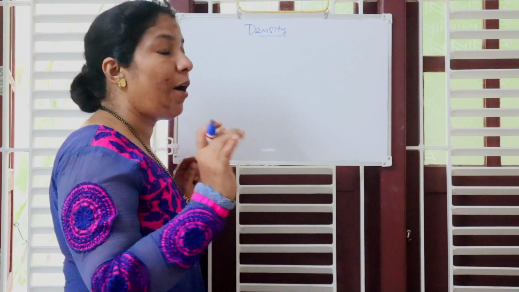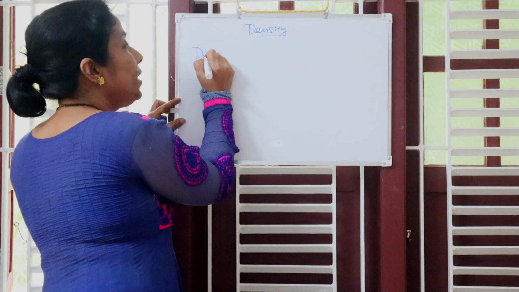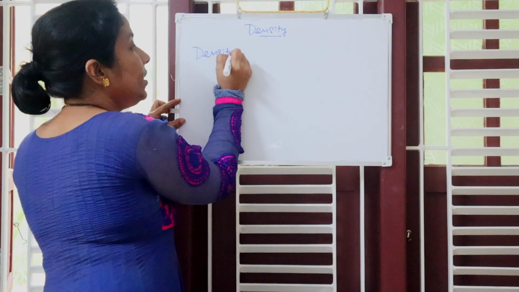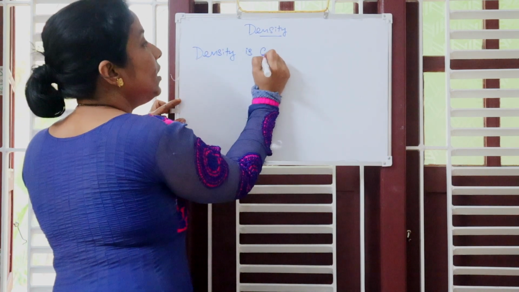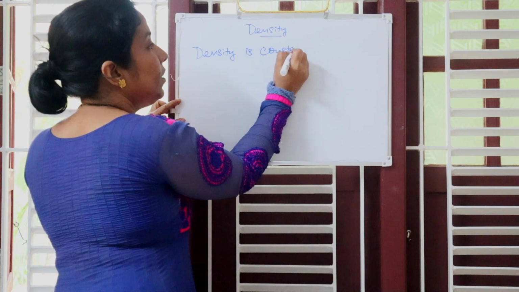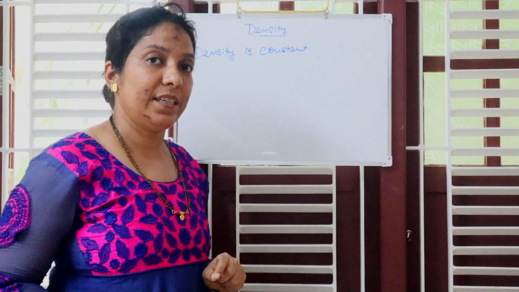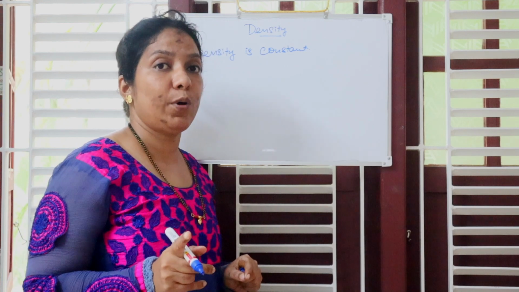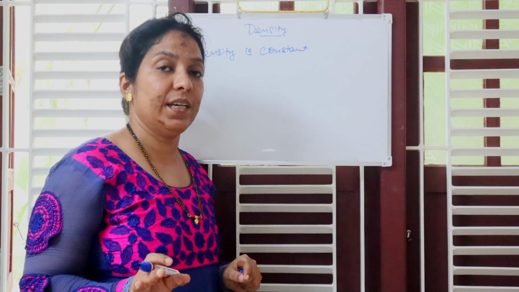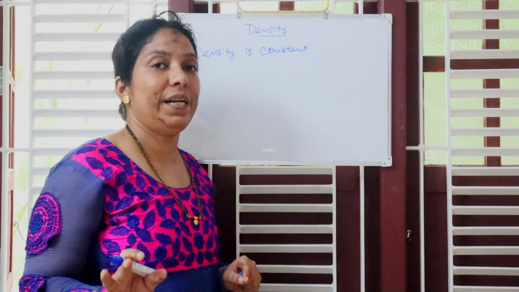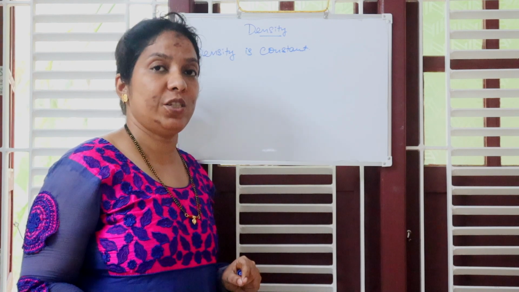Okay, so you have to remember density remains constant. Density is constant for a given material. It does not depend upon the size of the material or the shape of the material. It remains constant.